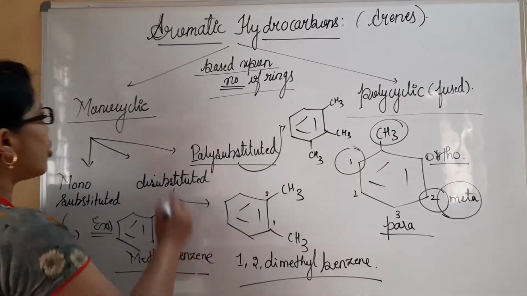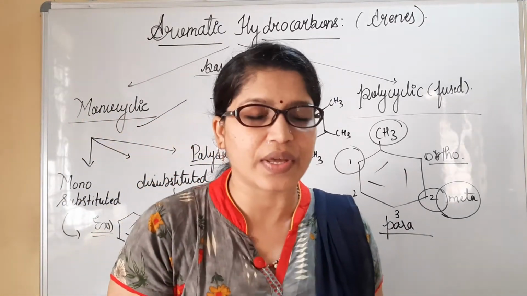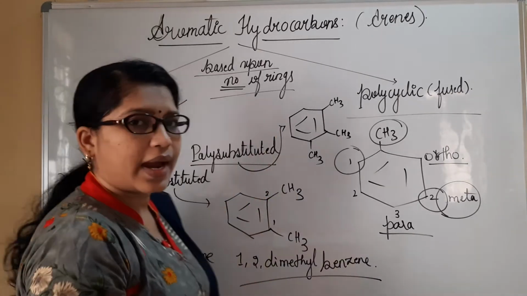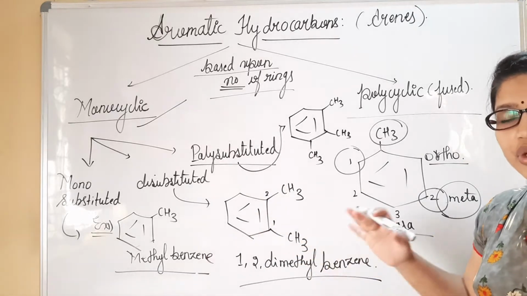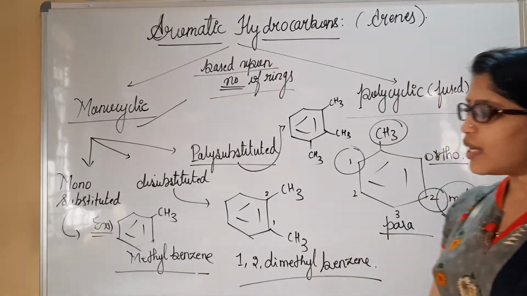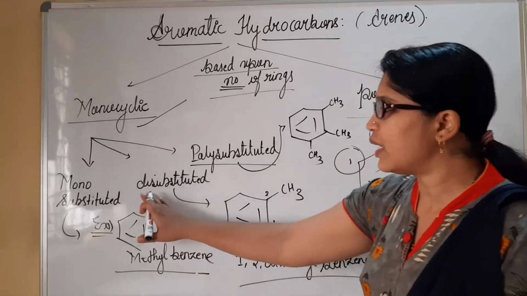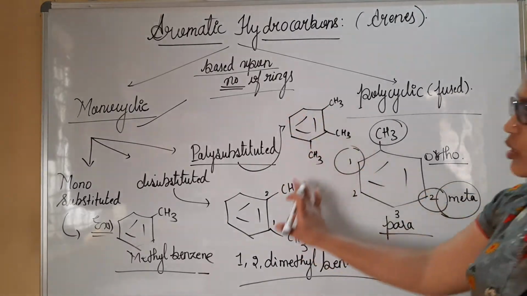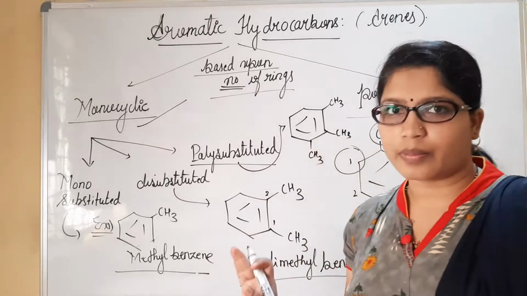So this is all about the classification of monocyclic aromatic hydrocarbons. In all the 3 examples we had only the benzene ring, for which a different number of substitutions have taken place, that is, substituent groups are present. That is the reason they are called mono-substituted, di-substituted, and poly-substituted. So this is all about the classification of monocyclic hydrocarbons.